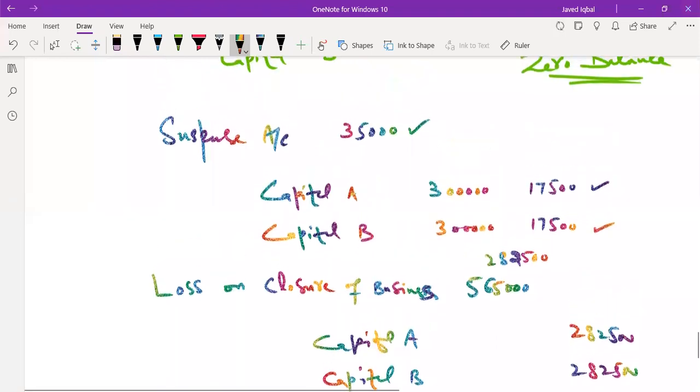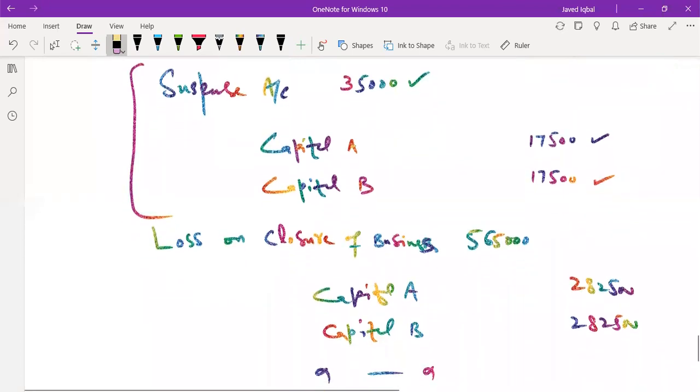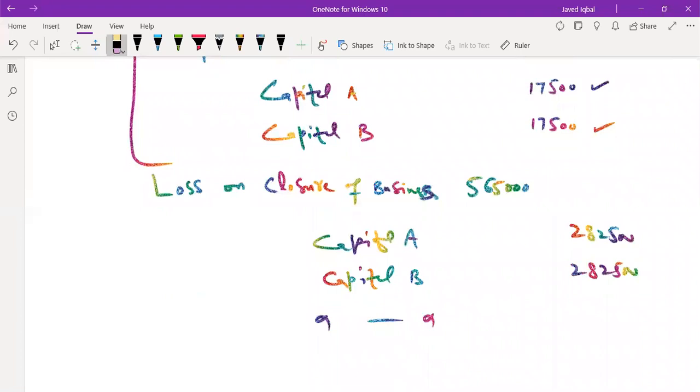So you have accounted for the loss. So this means now you have these two transactions to do basically. One is this, that they are actually receiving 17,500, and second is this, in which we are conceding that they have suffered a collective loss of 565,000.